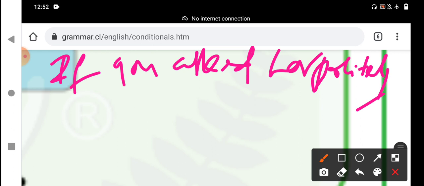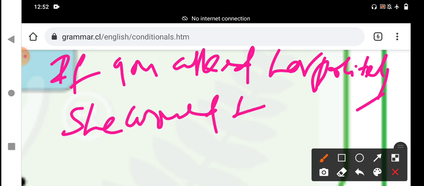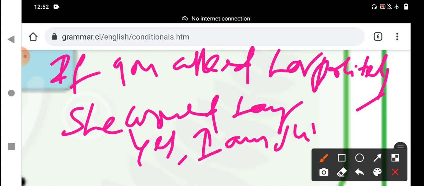If you asked her politely, what happened? What is the result? Based on the reason, she would say yes. I am sure. She would say yes. Would plus V1. If you did not ask politely, she did not say anything. I am not sure. That is the meaning of the second condition.